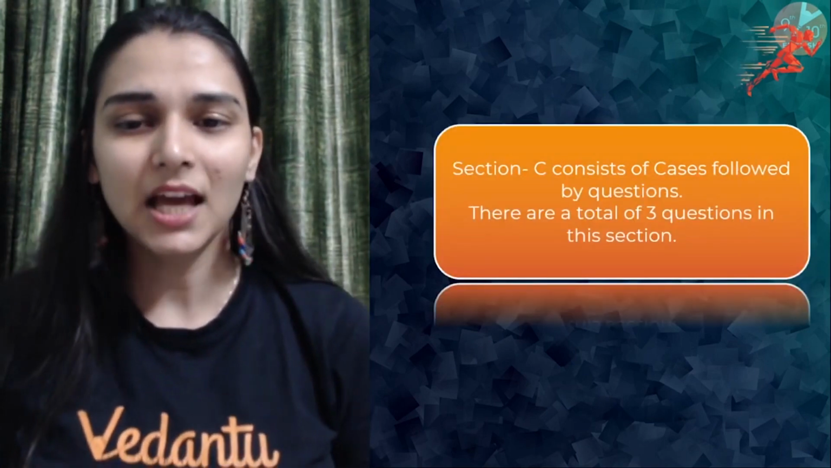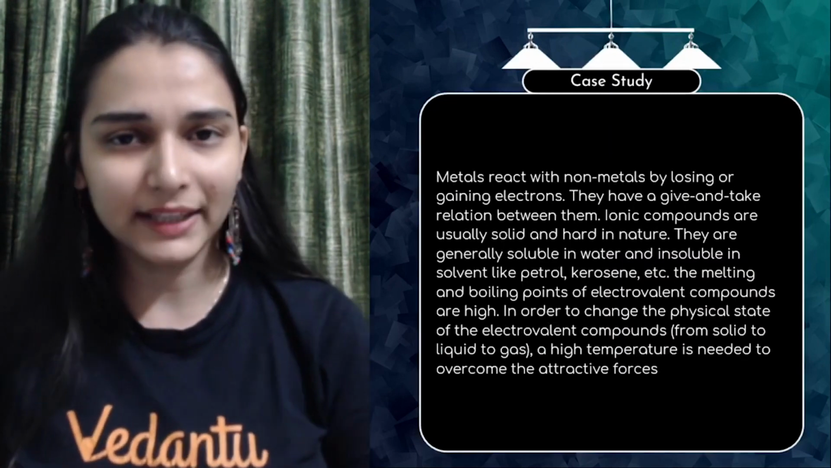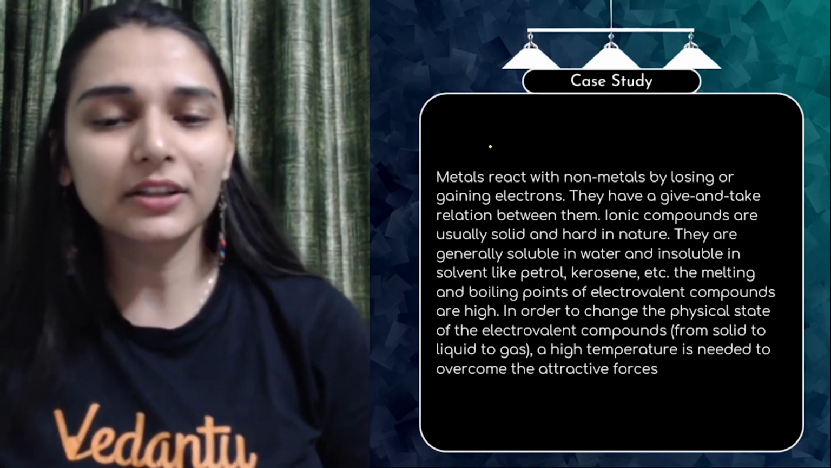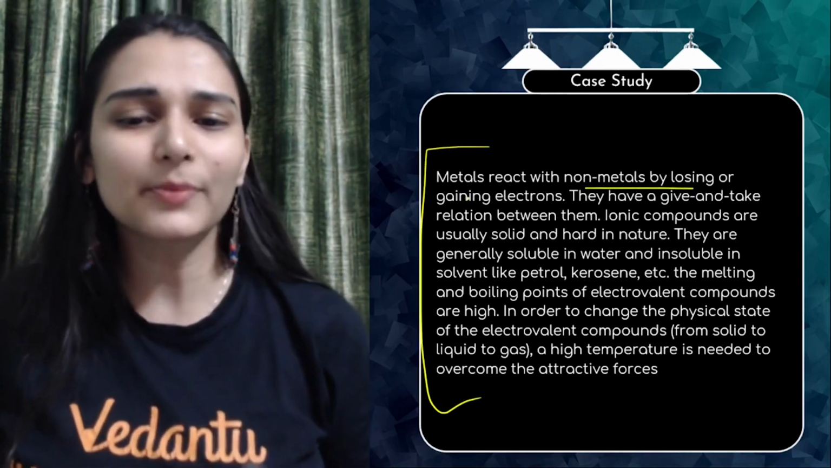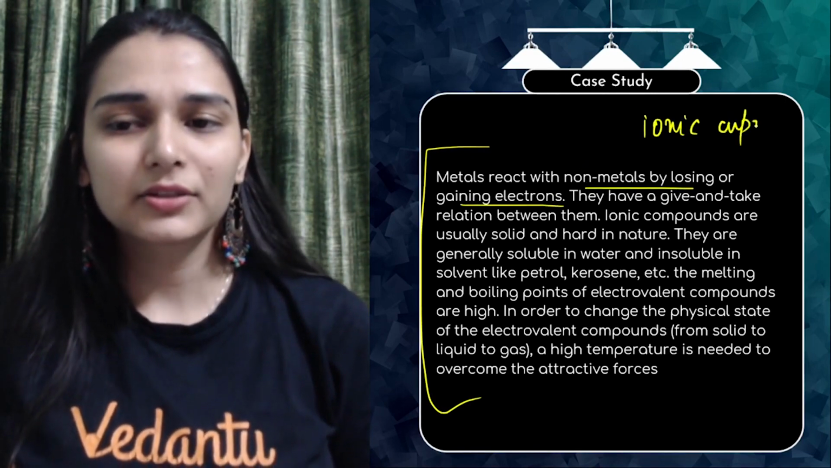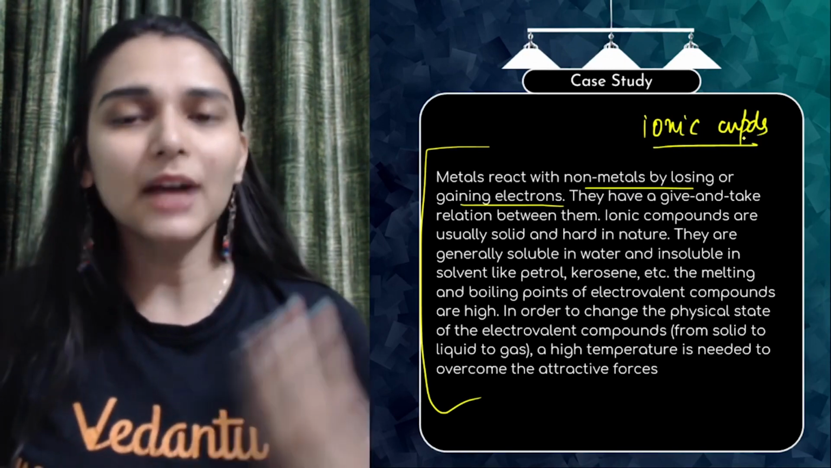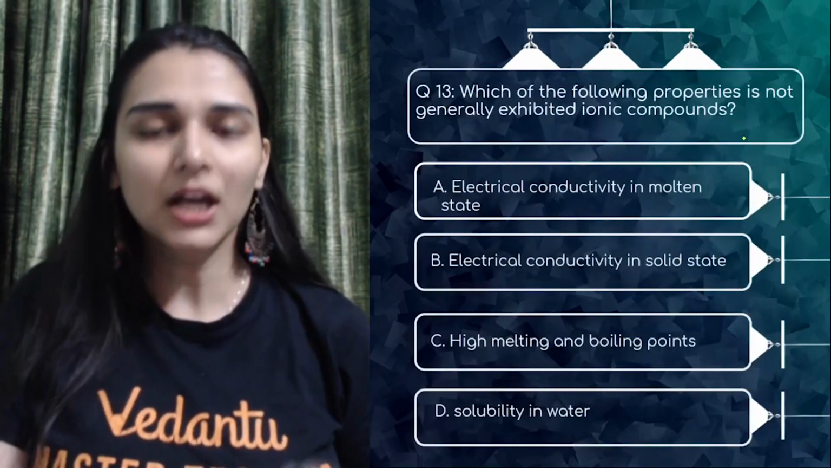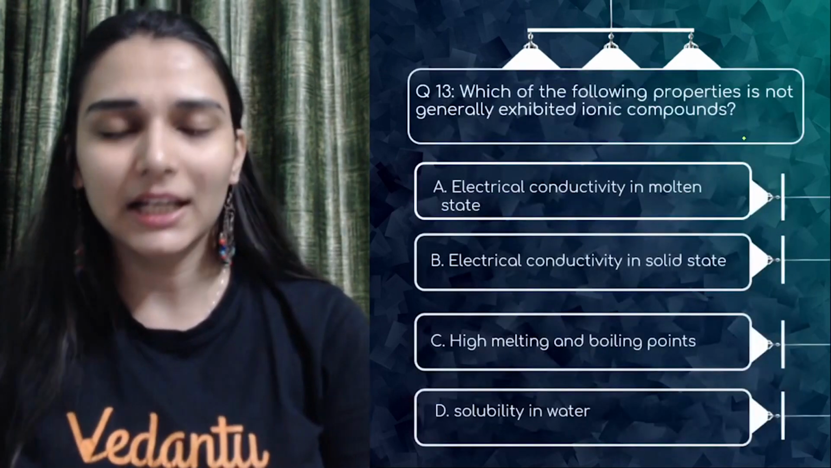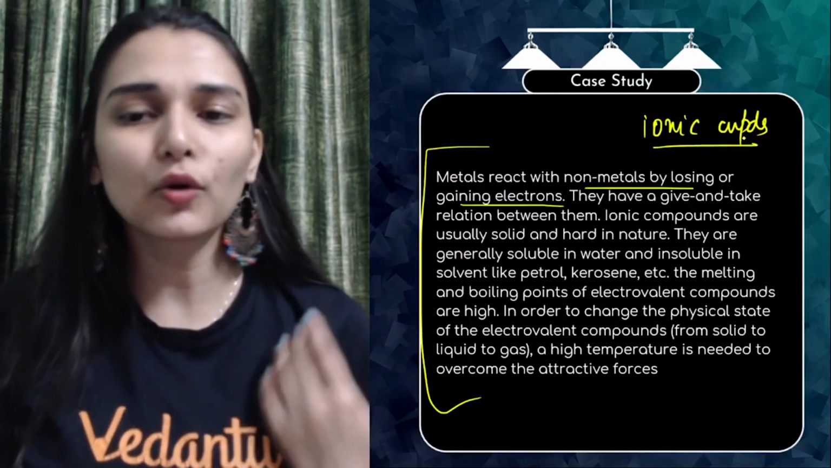Section C, case based. Case based questions are important, and don't get terrified by them. They are super easy. They give you free 3 to 5 marks. Either you can read a passage, like metals react with non-metals by losing or gaining electrons, something about ionic compounds, so you can judge the theme of the passage. Then go directly to the question, because I tell you every time, in most cases the passage would not be related to the questions. You can do them directly also. If you feel it is connected, then go back and read it.